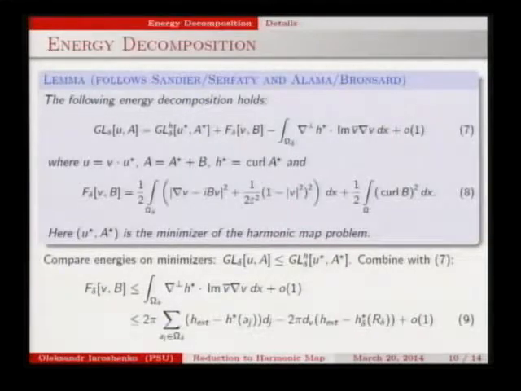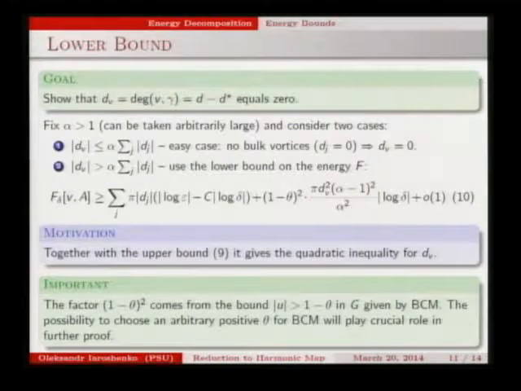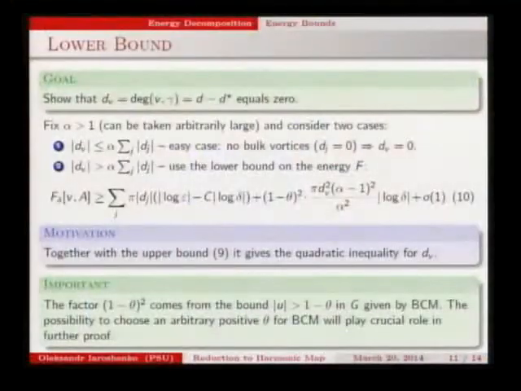And d_v, that is the degree of the function v. Degree is additive, so the degree of function v is just the difference between the two degrees d and d star. Our goal is to prove that they're the same, so it's equivalent to show that d_v is 0. So how are we going to do that? We fix a number alpha greater than 1, and actually at the end we'll use the fact that we can choose this parameter arbitrarily large. So we fix this parameter and consider two cases.